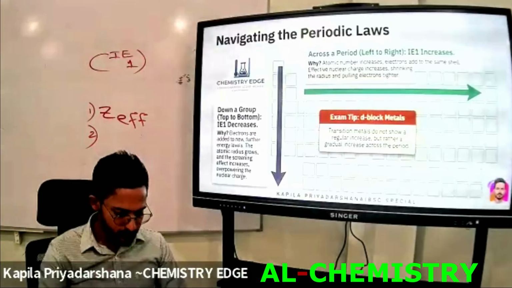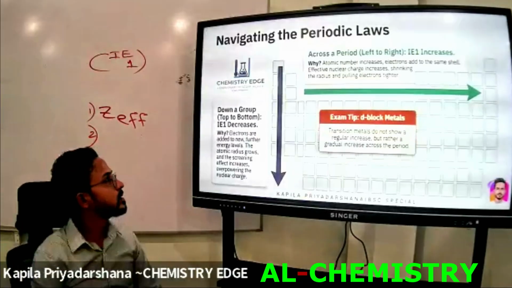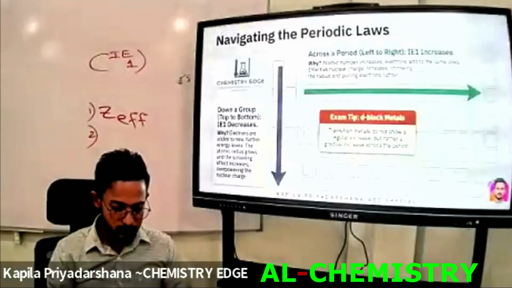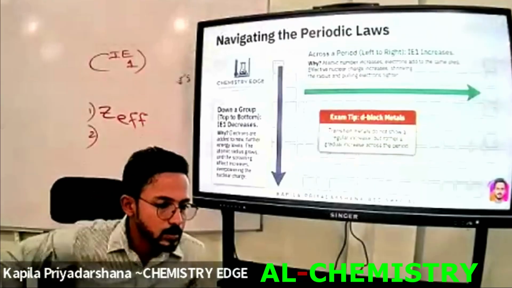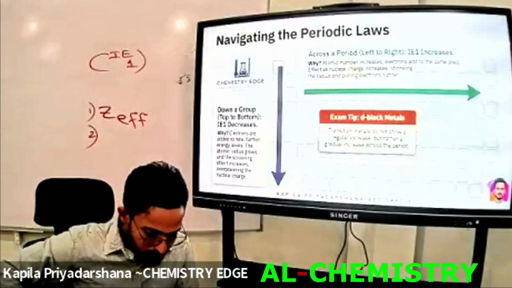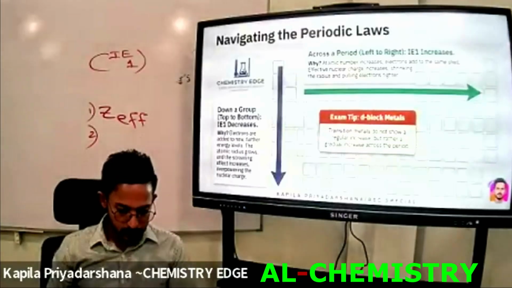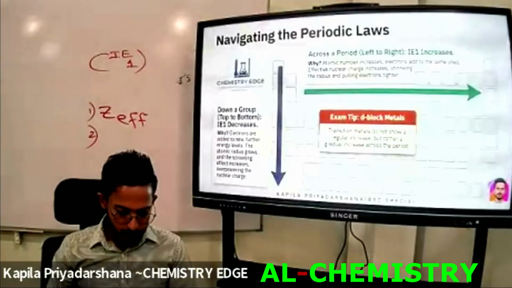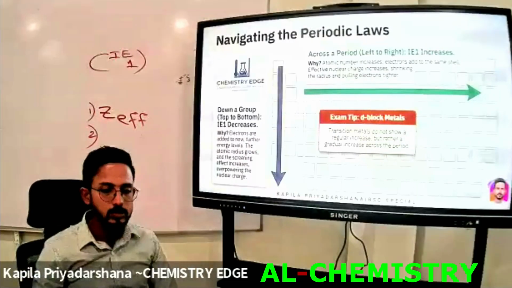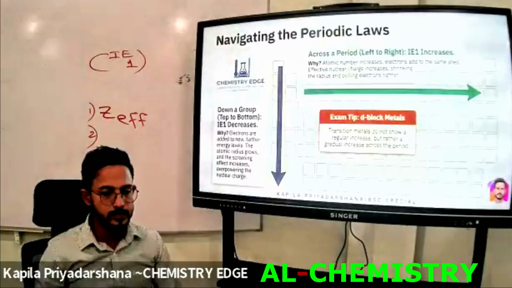Okay, then write down: down a group from top to bottom, the first ionization energy decreases.